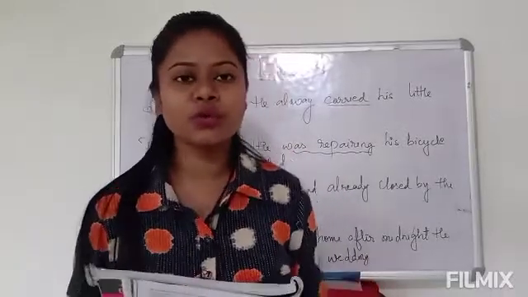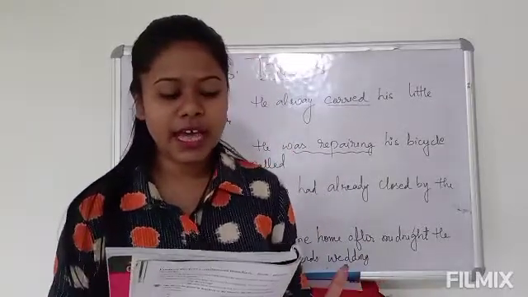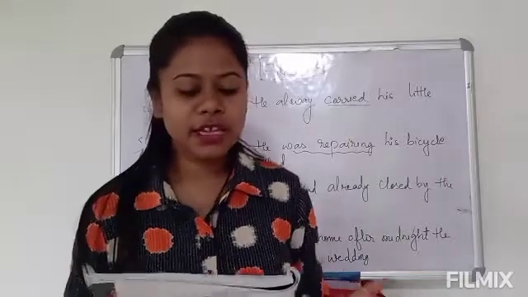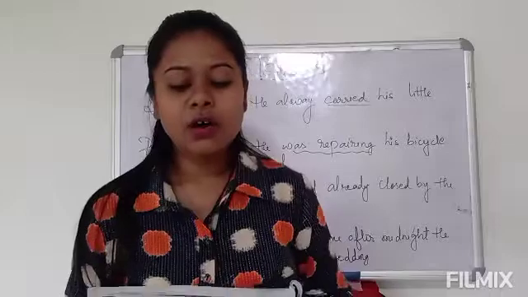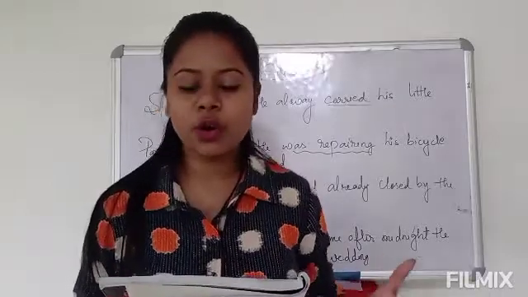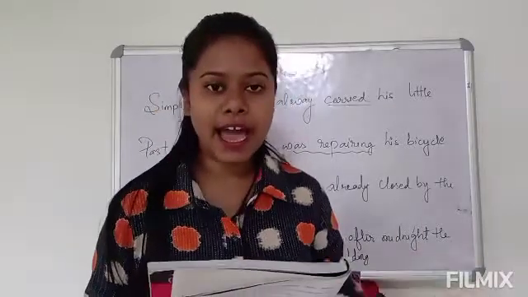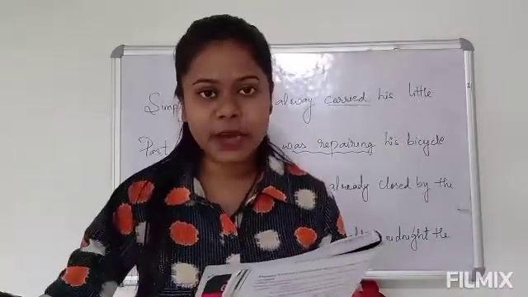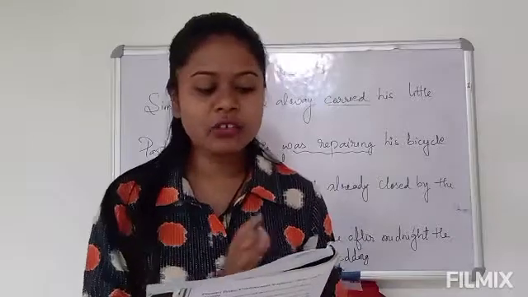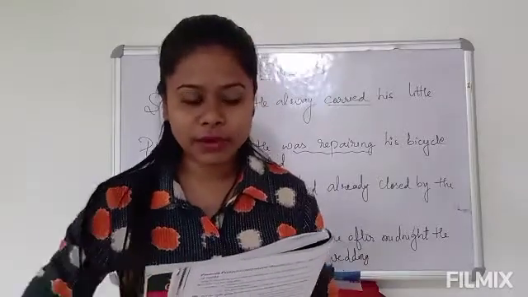Okay, so here we use was and were, and the ing form. So let's see what is past continuous tense. It is used to express an action or a state which occurred in the past and continued for some time. Okay, the action which occurred in the past and continued for some time.